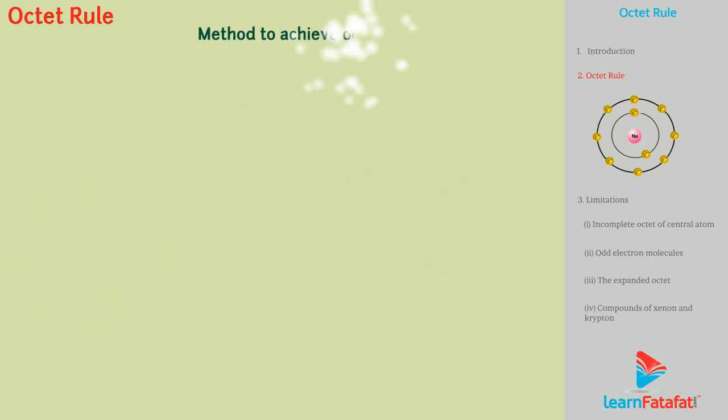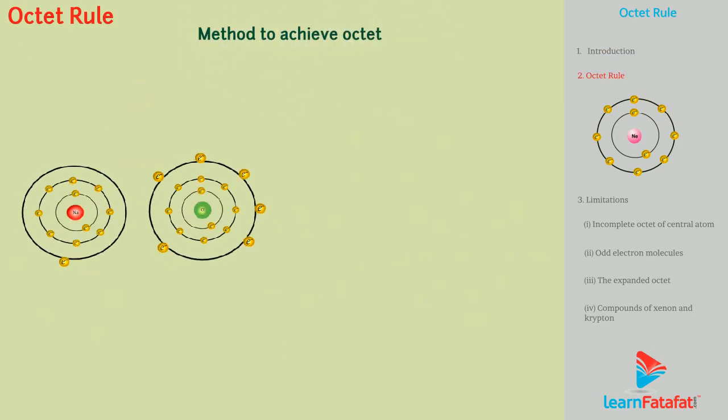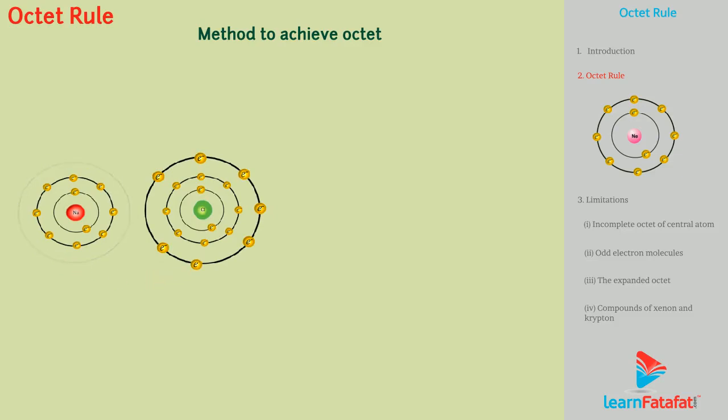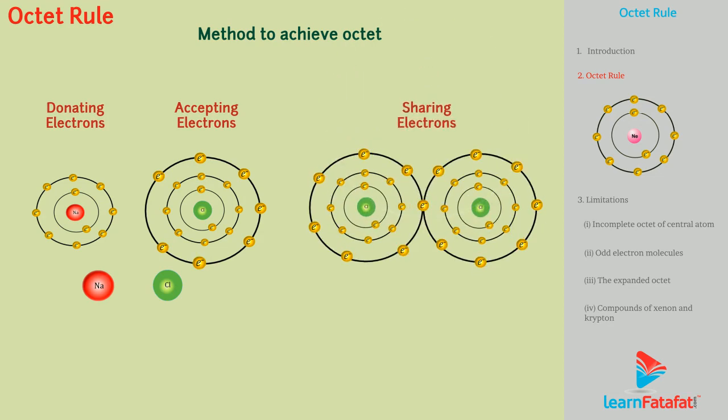The methods to achieve octet in outer shell are by donating or accepting electrons, such as in the case of sodium and chlorine respectively, or by sharing electrons, such as in 2 chlorine atoms, thus forming chemical bond between atoms.